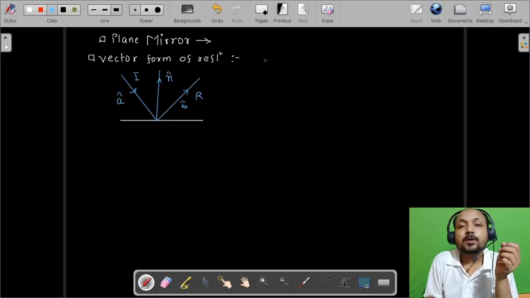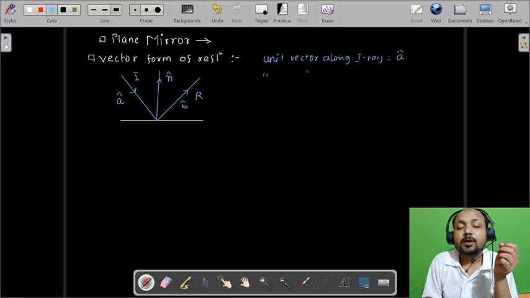So here we have considered the unit vector along the incident ray is A cap.